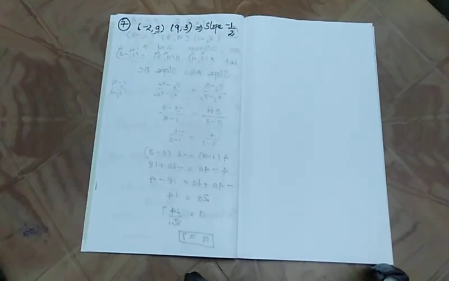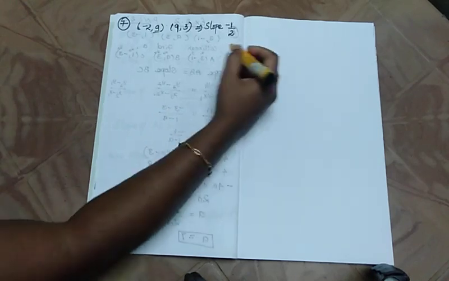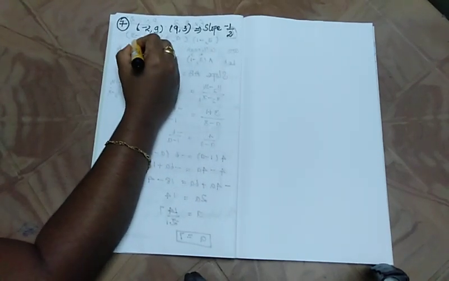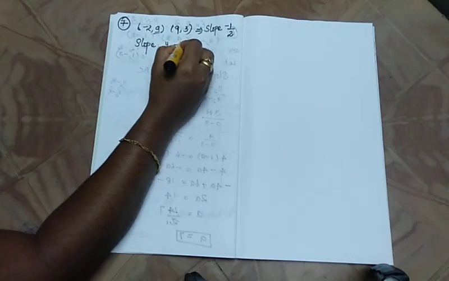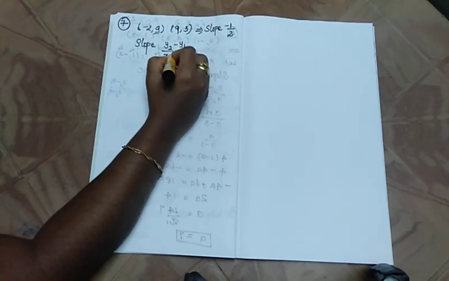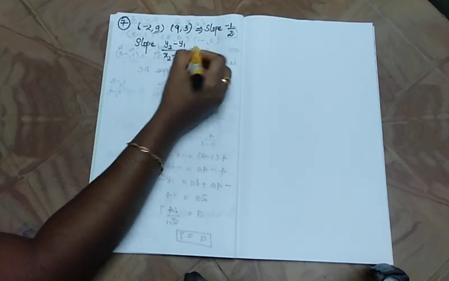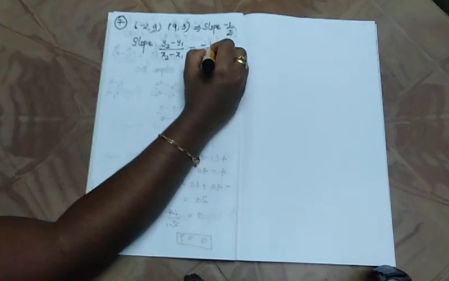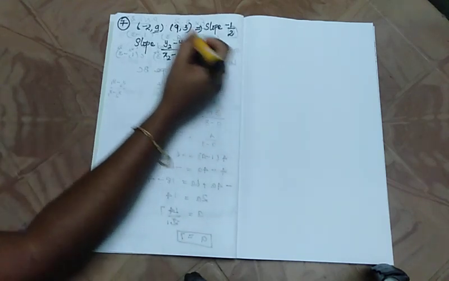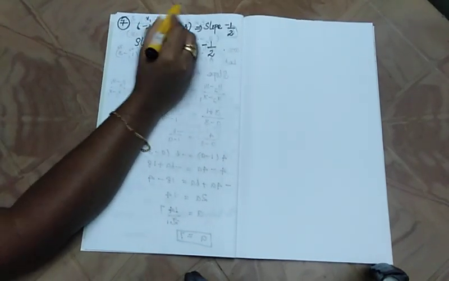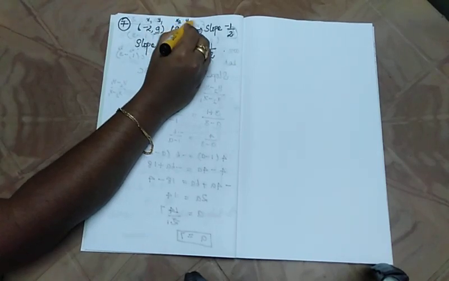Fine. We know that slope is equal to, what's the formula? Y2 minus y1 divided by x2 minus x1. Here it is given, which is equal to minus 1 divided by 12. Isn't that? So x1 y1, x2 y2.